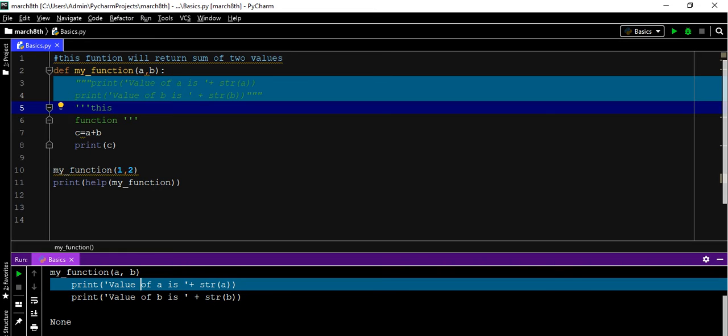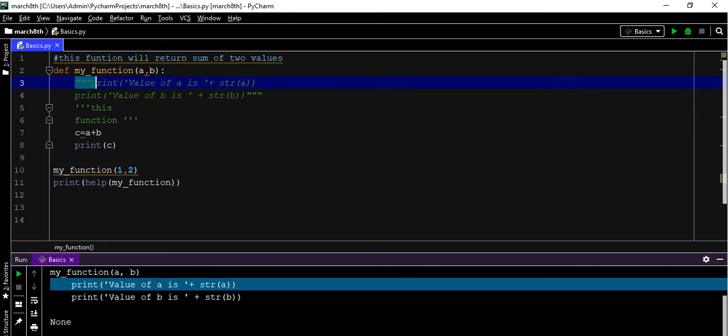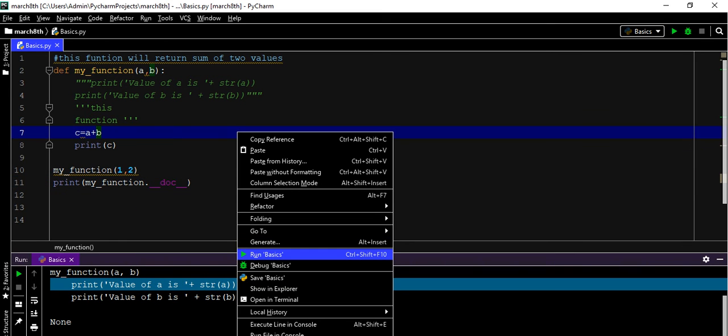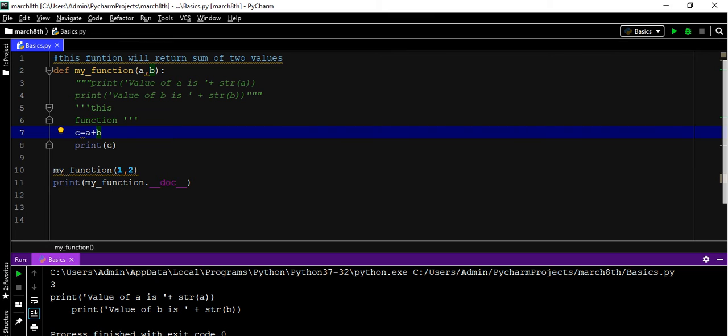So that's the difference. If we use triple single quotes or triple double quotes, it will be considered a document string, not a line of code. It is not impacting the program because we are not assigning these values to any variable, and it works as a comment here. Another way to access the document string is the built-in attribute __doc__. It will display only the document string. See here, it is displaying only the document string.